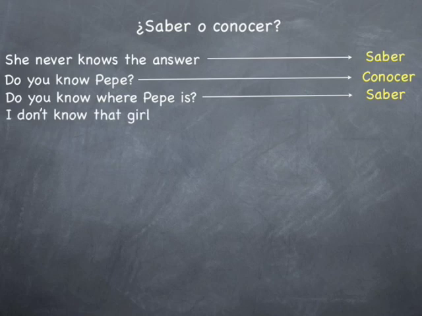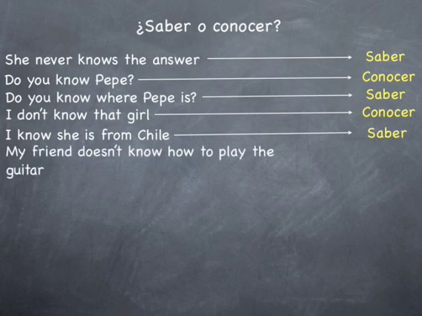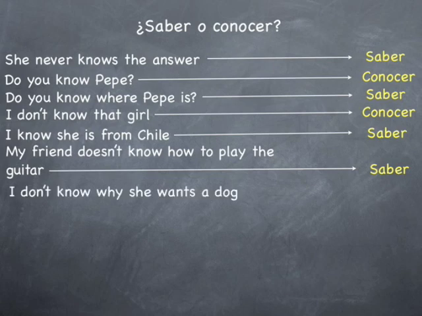I don't know that girl. That's going to be conocer, because you no conoces a la chica. It's to know the person. I know she is from Chile. Again, it's not knowing the person, it's knowing where the person is from. That's location. That's going to be saber. My friend doesn't know how to play the guitar. That's going to be saber. It's to know how to do something. It's not a person, it's not a place, it's not a thing.